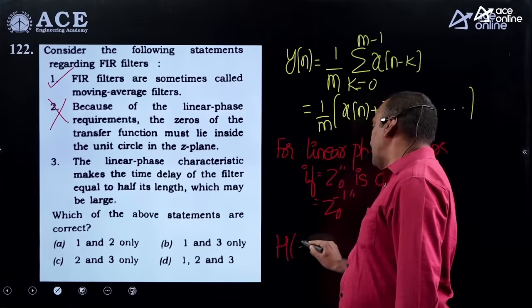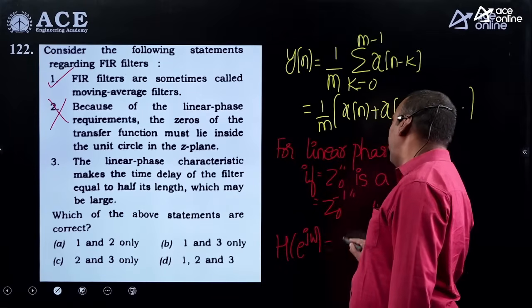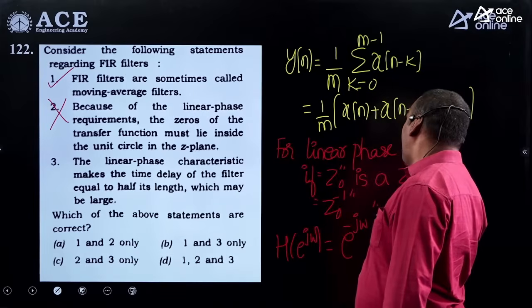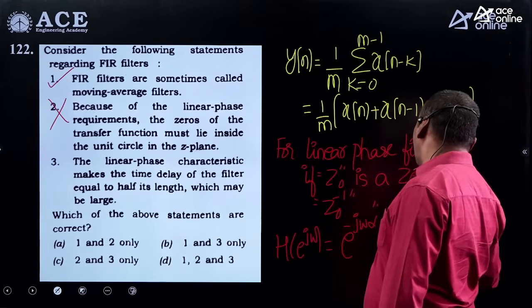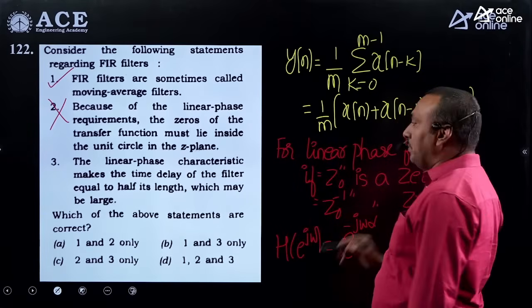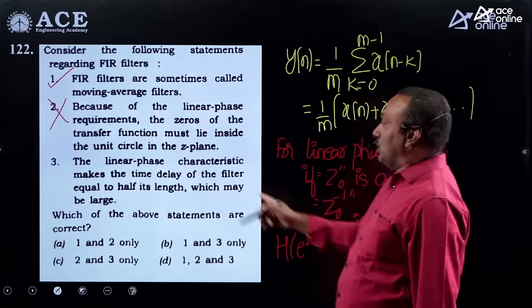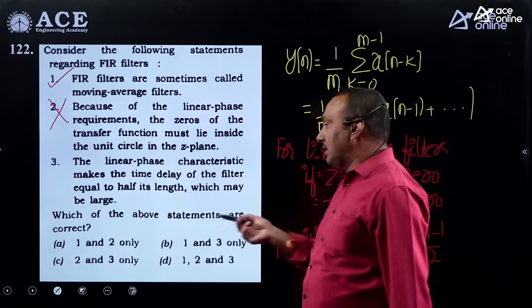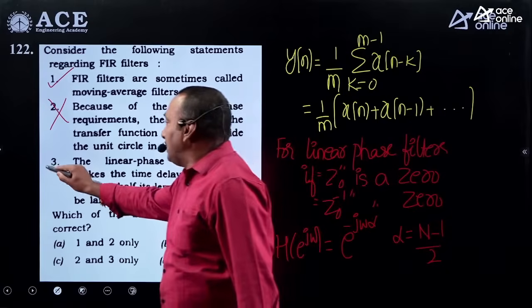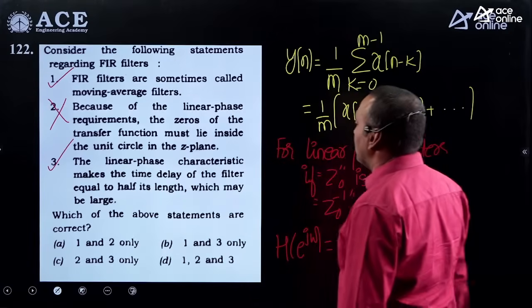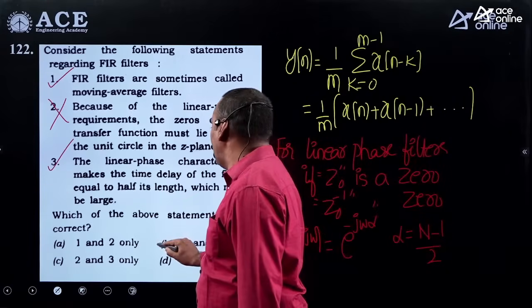Generally, what is the linear phase requirement? You write the frequency response like e power minus j omega alpha, general form, where alpha is (n minus 1) by 2, where n is the length of the impulse response. Which may be large, it may increase the order. So which are the valid statements here? 1 and 3 are true.